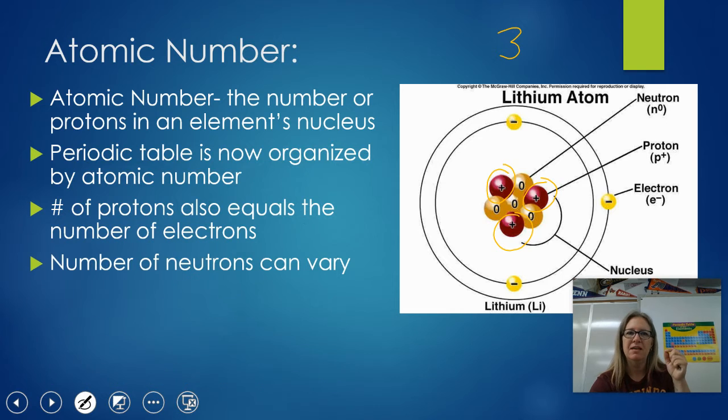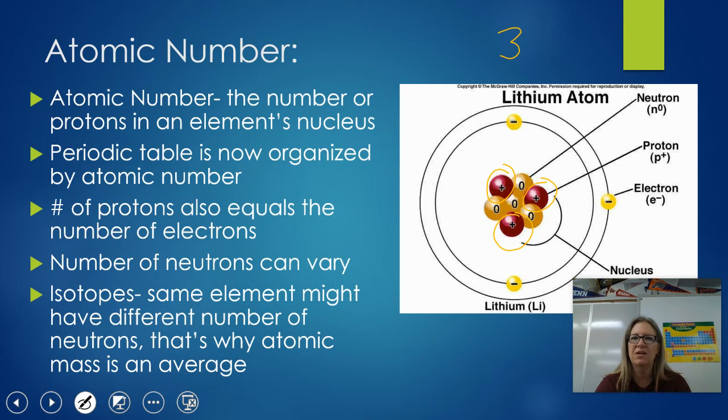Okay, the number of neutrons can vary though, and in that picture you see that there's actually 4 neutrons, and that's because there's different isotopes of different atoms. That's still the same element, but you can have a lithium atom with, say, 3 neutrons, say 2 neutrons, say 4. They typically show a picture of the most commonly occurring isotope. And so that's why the average atomic mass is taken.